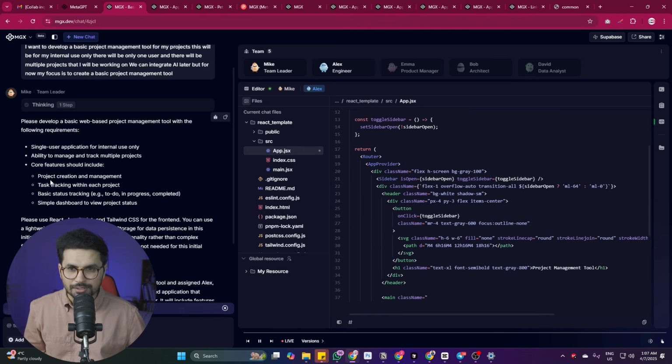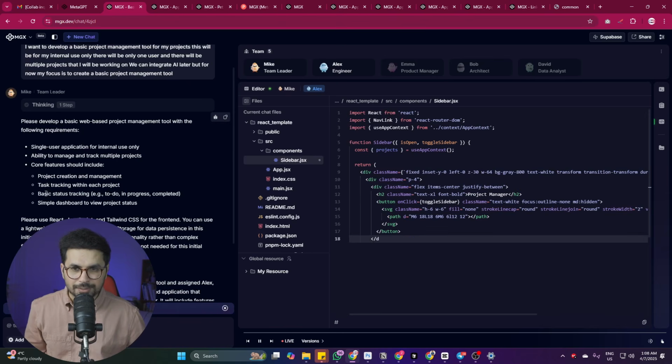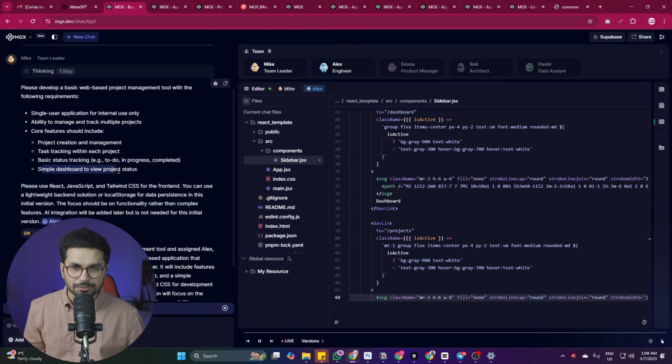Core features should include project creation and management, then task tracking within each project, then basic status tracking, then there is a simple dashboard to view project status.